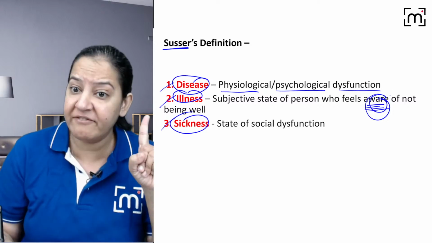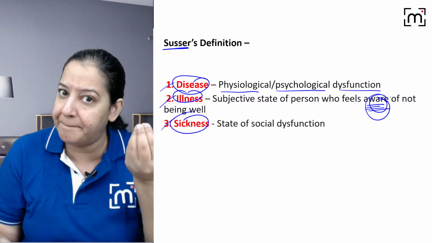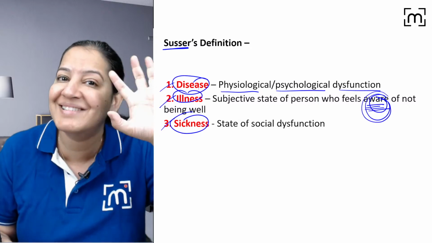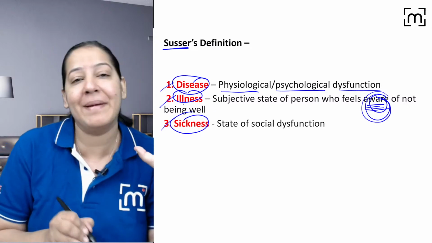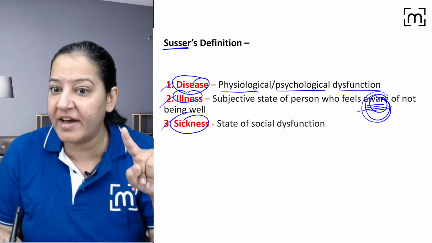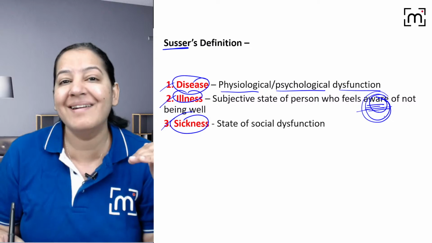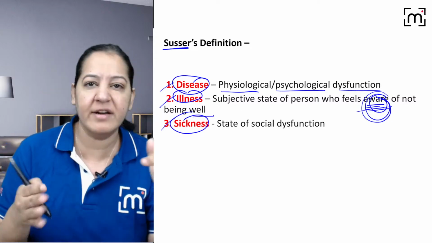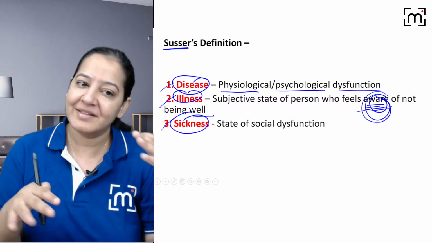But whenever the symptoms are big enough that you become aware that you have a disease inside you, at that point you become ill. Before that you are only diseased, you are not ill. But once you become aware, you are ill now. What is illness? Illness is the awareness of not being well. You are aware that you are not well. That is known as illness.